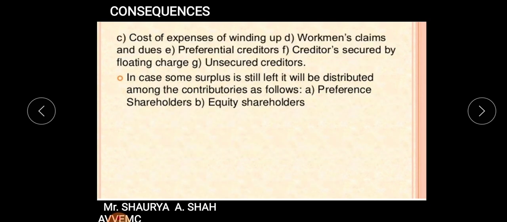Once the liquidator is appointed, he takes charge of the company instead of your board of directors. Then he starts to sell off the assets, and then he starts to receive back the money and pay it to the claimants. First, always he will pay the legal charges. Second, he will receive the remuneration for liquidation. Then he will be paying the cost of expenses of winding up that are commonly known as liquidation expenses. Third, he will be paying workmen's claims and dues. Fourth, he will be paying preferential creditors. Fifth, he will be paying creditors secured by floating charge, and at last unsecured creditors.